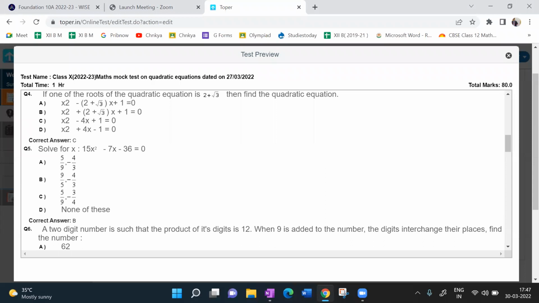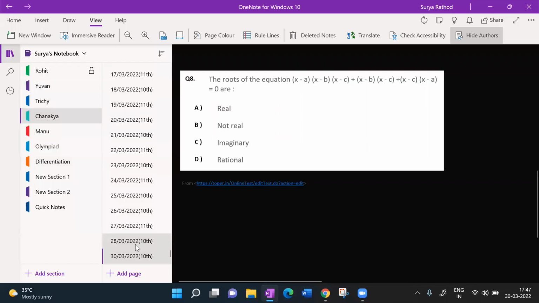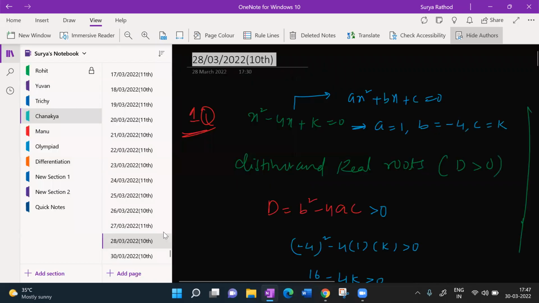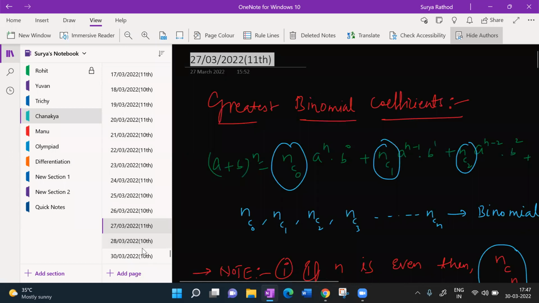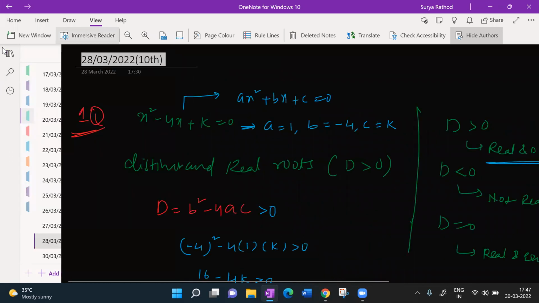I explained in a brief way. Just let me tell you, in the last class I explained that. No, sir, I'm asking why we took negative instead of positive. One second, I'll tell you. That is what I explained in the last class, if you are aware of that. Look at this here. Just a minute, one second, guys.